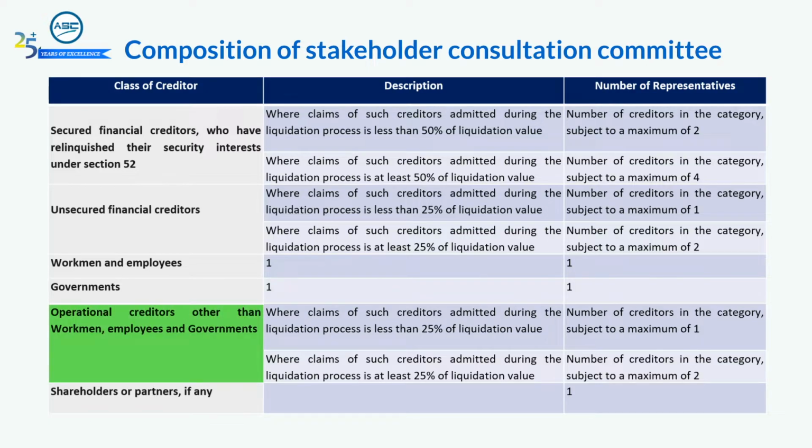For operational creditors other than the workmen, employee and government, if the admitted claim amount is less than 25% of the liquidation value, then maximum one representative is to be appointed. If the admitted claim amount is at least 25% of the liquidation value, then maximum two representatives are to be appointed. For shareholders, one representative is to be appointed.